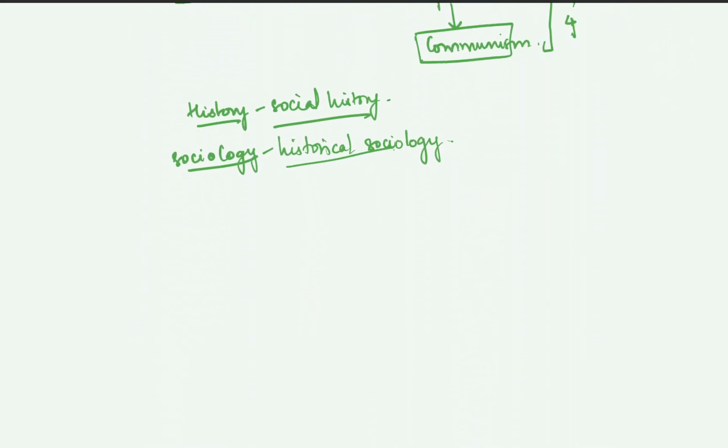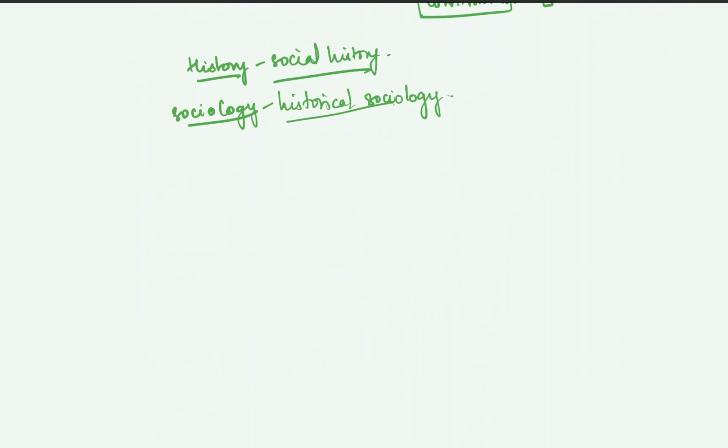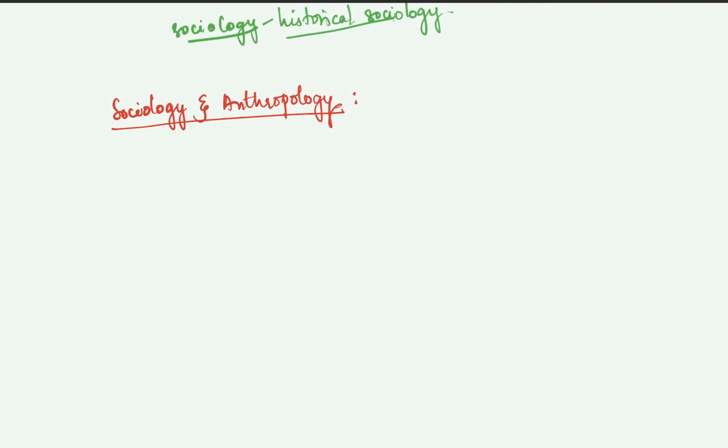The second subject that we have taken is sociology and anthropology. Okay, so sociology and anthropology are famously called sister disciplines. And why are they called sister disciplines? Because both of them have a lot of commonality between each other. But there are many differences as well.